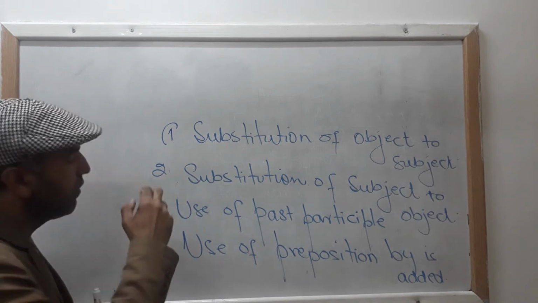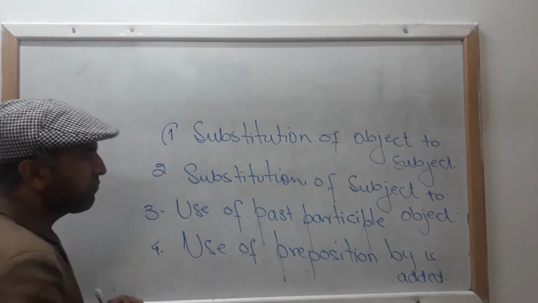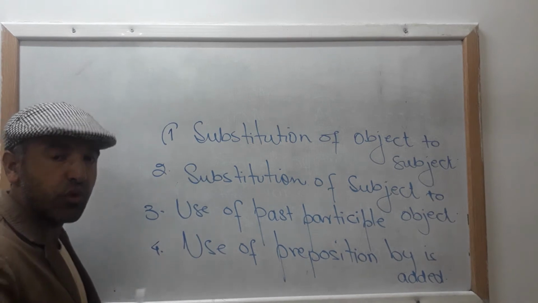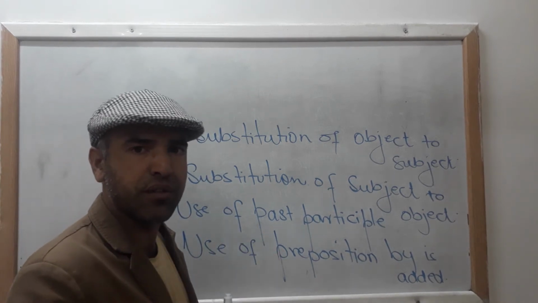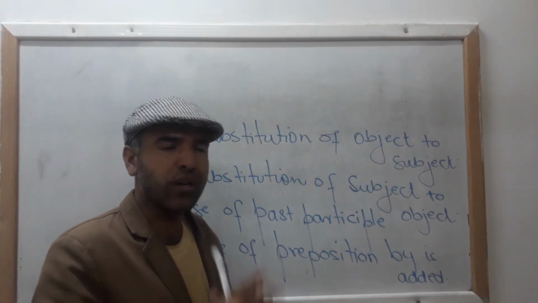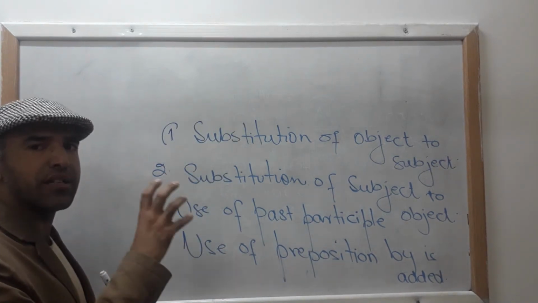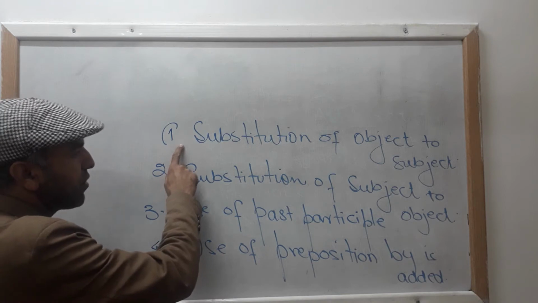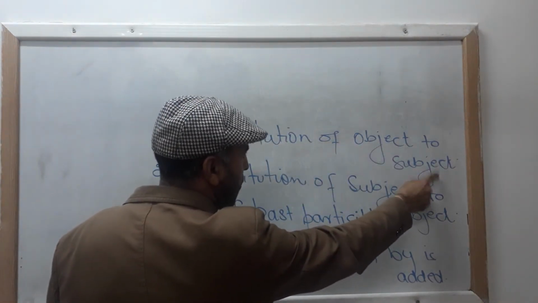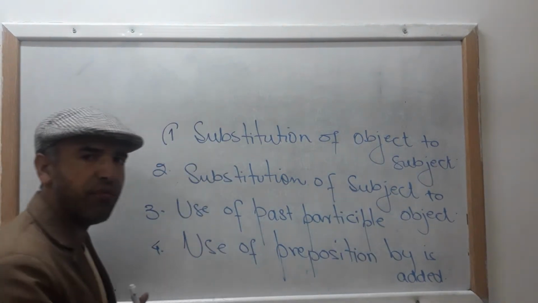This is number one. Number two is your subject, your agent, doer of an action, your performer of an action, whatever you may call it. Clear? In modern English, this is called agent. Your agent goes at the place of object. Look, at the place of object.